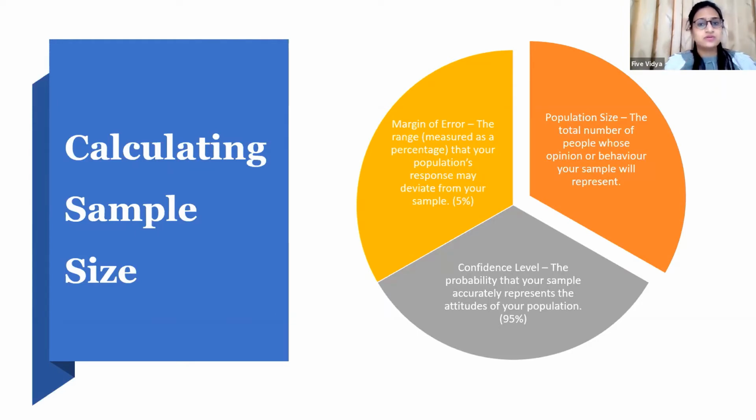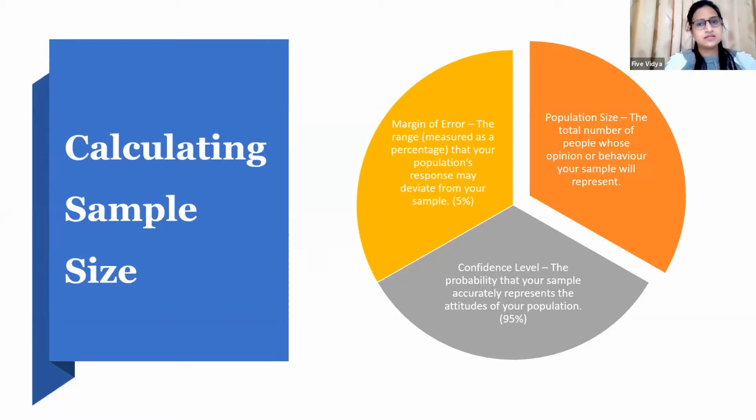Then the third point you need to consider while calculating the sample size is the margin of error. If I'm doing research, I want my confidence level to be higher and my margin of error to be lower, right? Say I'm taking 200 as my sample size from a population of 1 lakh people. I want those 200 people to reflect 95% or 100% accuracy in my results.